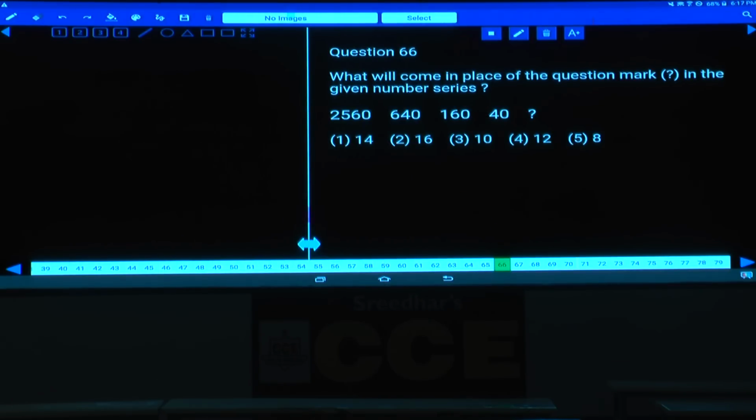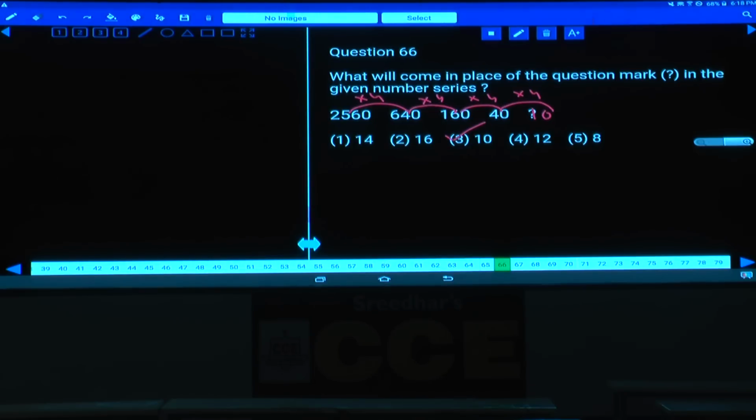Now tell me what is the logic here, 66 to 70. Now the numbers are in decreasing order. As the numbers are in decreasing order, we should always start in the reverse order. 40 and 160, how can you represent this one? 40 into 4 is 160, 160 into 4 is 640, 640 into 4 is 2560. And so how much into 4 is 40? 10 into 4 is 40. Hence what is your answer here?